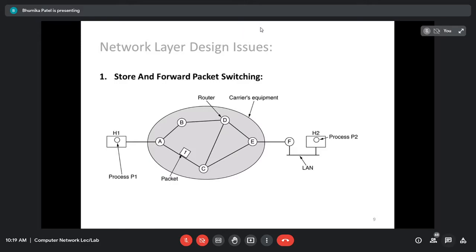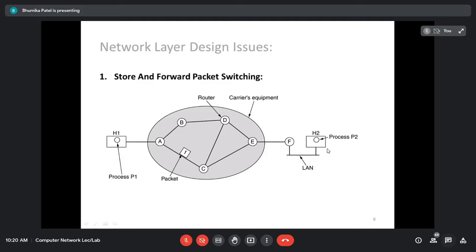As you can see in the figure, it demonstrates the environment of the network layer protocols. Here the system is made up of some components. As you can see, some carrier equipment. Carrier means ISP, internet service provider, and that equipment will be shown here in the oval shape, right? And second, you can see the customer's equipment, that is here, host one and host two, right?